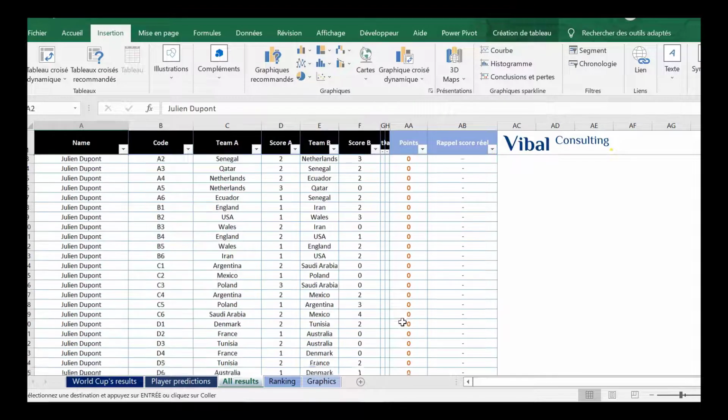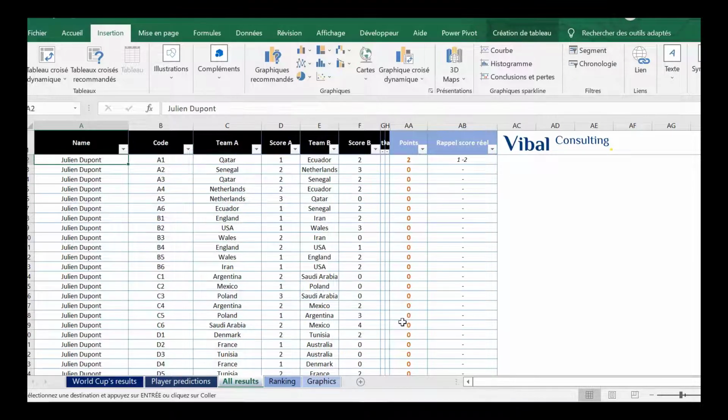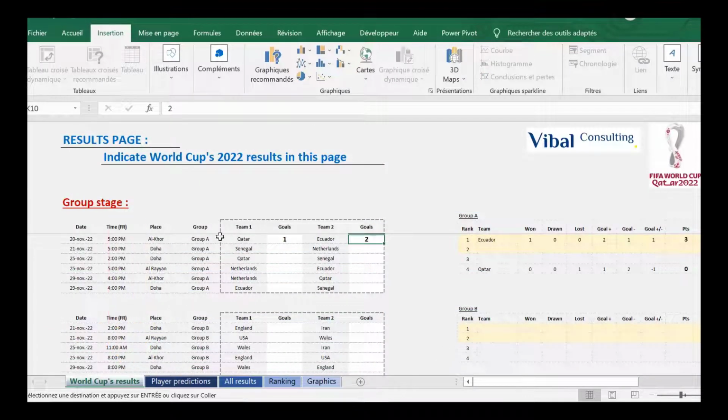So let's imagine a scenario. The World Cup commences. We proceed to the first tab and it is on this tab that we will indicate all the results for the World Cup, the real results. So the first match is Qatar against Ecuador. Let's imagine a real result of 2-1 for Ecuador.